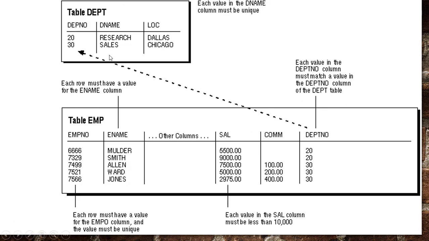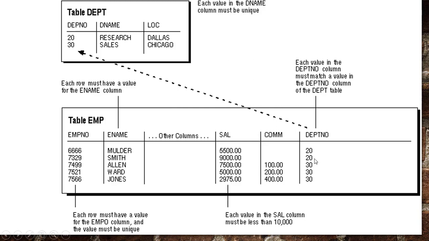For example, in the department table and the employee table, the integrity constraints will be framed. For example, each value in the department number column must match the value in the department number column of the department table.